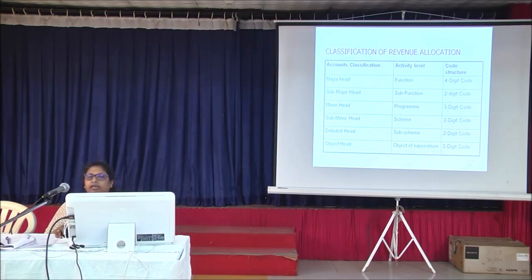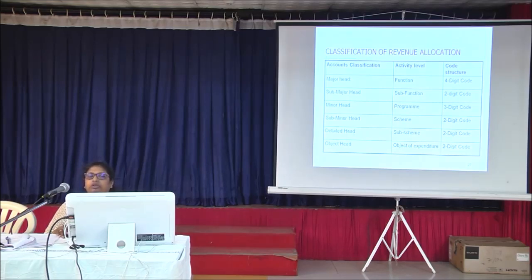Then sub minor head, it will show the scheme. Like in 200, 210 will show accounts, 220 will show cash and pay. Now detailed head, it is a sub scheme. Again there are 2 digits.